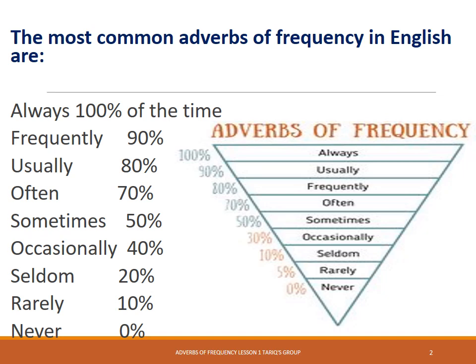You may remember this picture in the classroom. It is called an inverted pyramid. Inverted means upside down. So have a look at this picture here. This is the inverted pyramid, the adverbs of frequency. So you can see that at the top we've got always 100%, and as we go towards the bottom, the percent number goes down. So we go from 100%, which is always, all the way down to 0%, which is never.